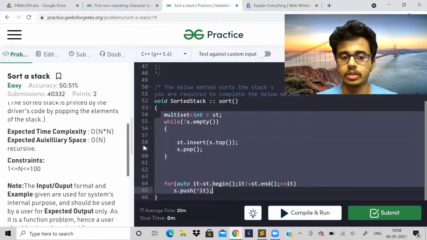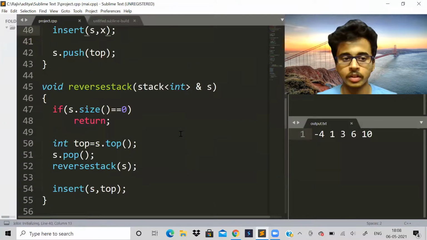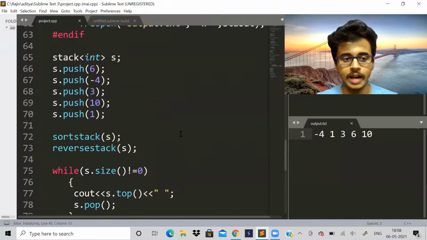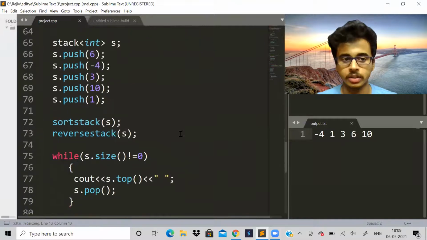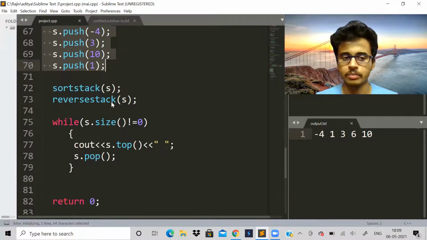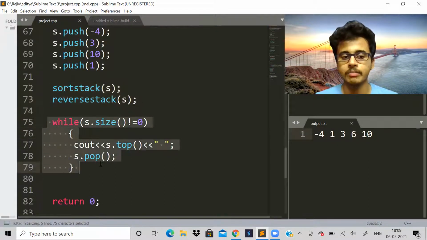The purpose of this problem is different actually. What I have done is I have already coded some part and I will explain to you the purpose of this problem. We are given a stack. So I have taken a stack and I have pushed some random elements into the stack. Then I have called two functions, sort stack and reverse stack. Then I'm printing out all the elements of the stack.